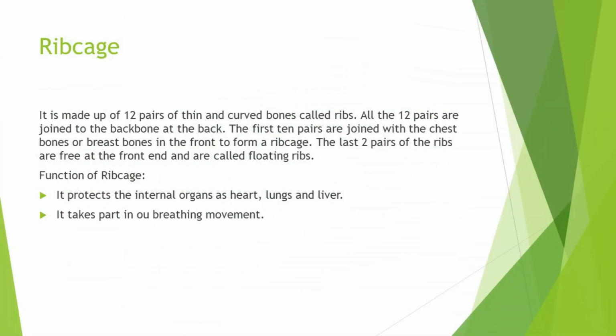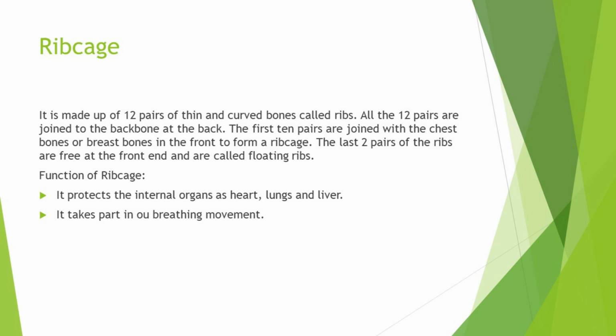Now, next is rib cage. It is a cage type structure, and it is made up of 12 pairs of thin and curved bones, which are known as ribs. All the 12 pairs are joined to the backbone at the back, and the first 10 pairs are joined with the chest bone or breastbone, also known as sternum, in the front to form a rib cage.